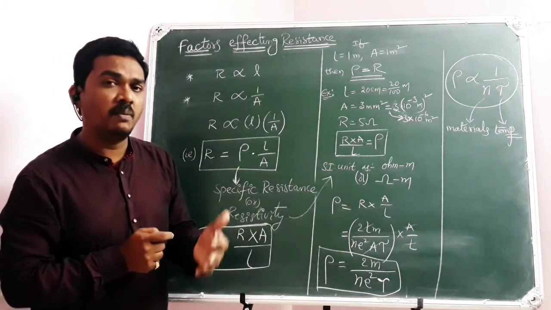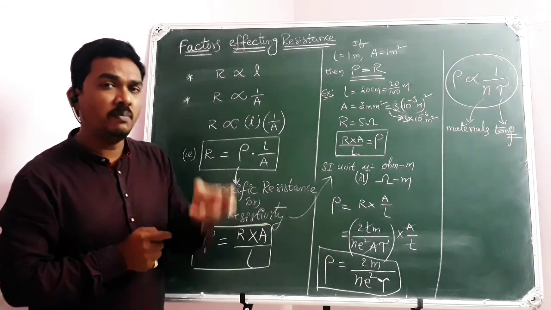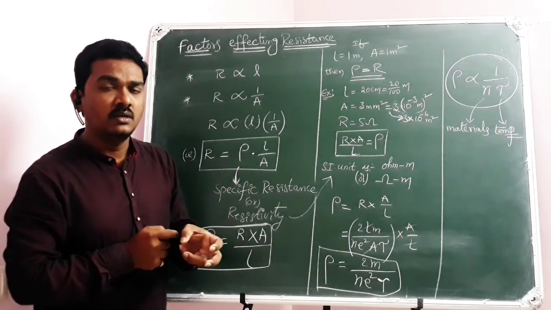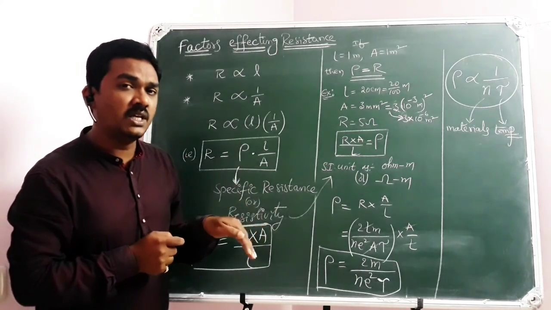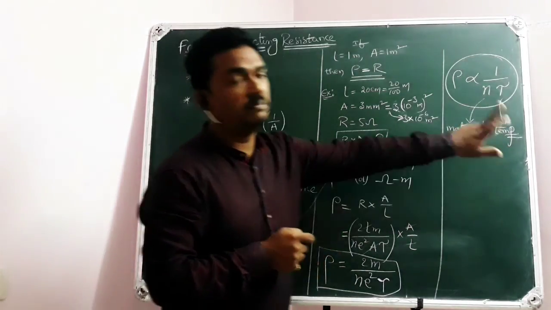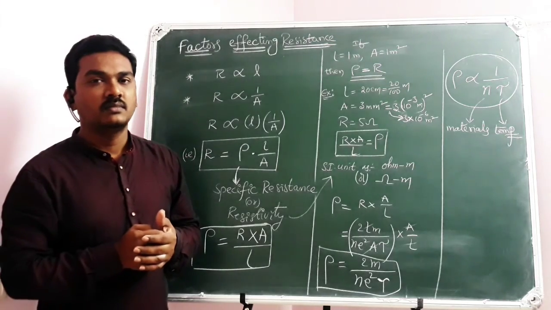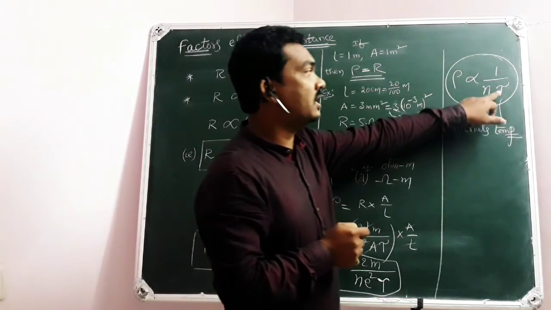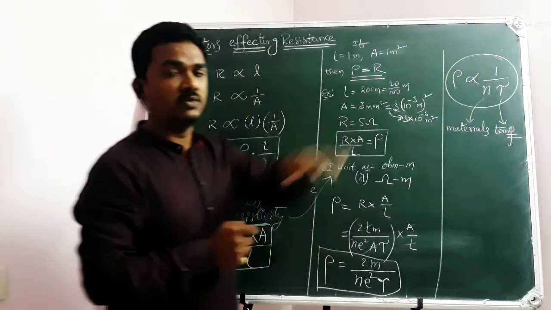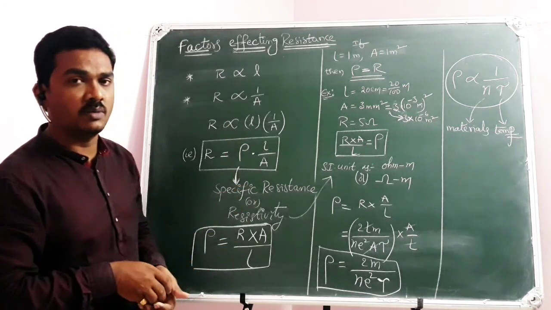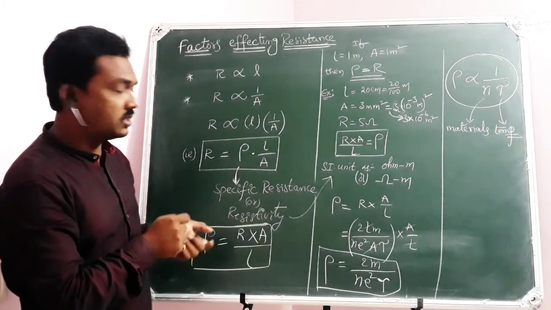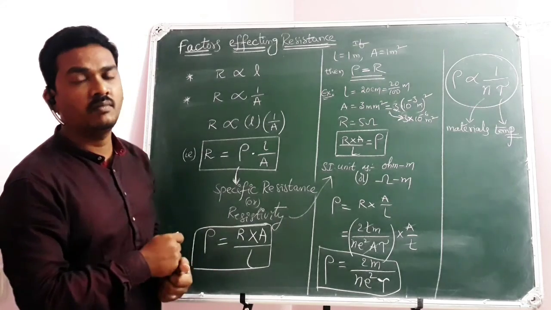But of course, for a particular material like copper or silver, its resistivity can be influenced by the temperature conditions. Greater the temperature, lesser the relaxation time, so greater the specific resistance. This is how there is a little more analysis on the concept of specific resistance or resistivity.